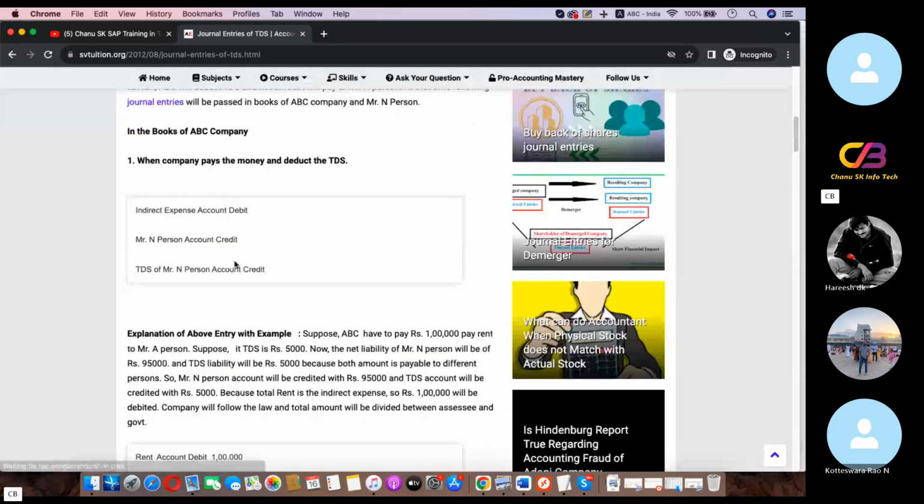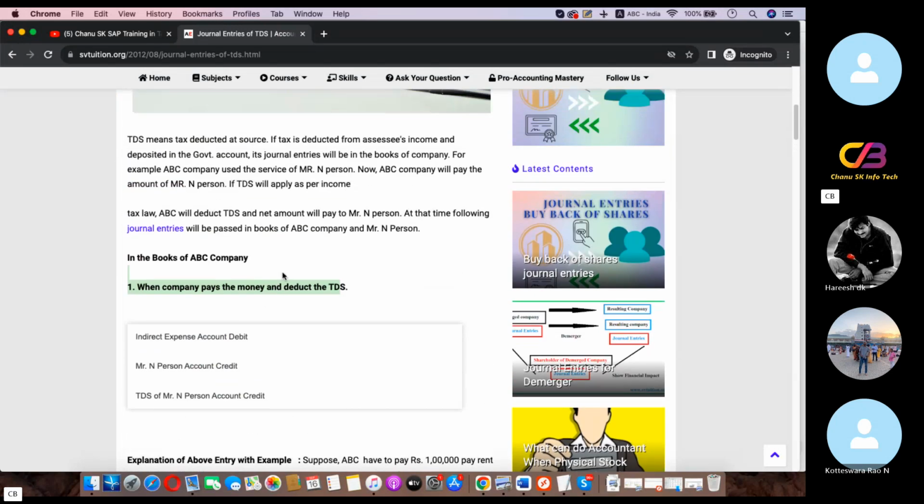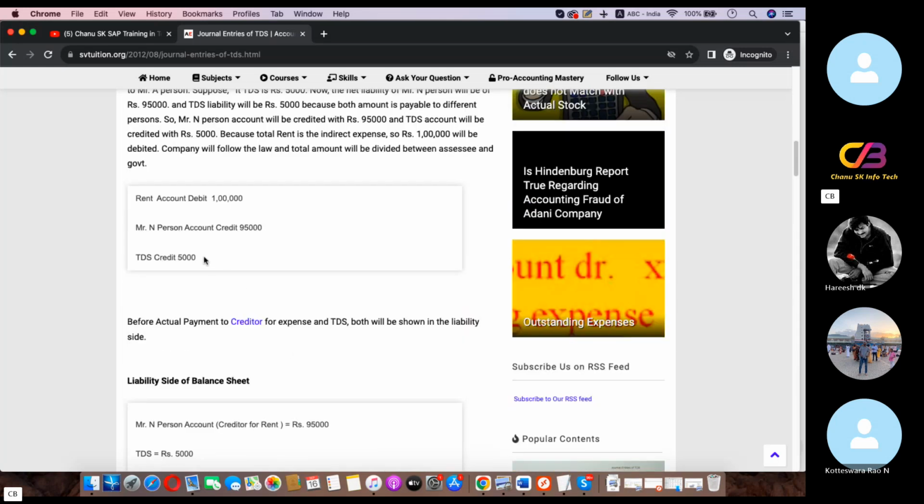Okay, so this is the entry. If TDS is not applicable, there is a threshold limit. For a threshold limit like 30,000, if your amount is 25,000, you are not charged, since it is below the threshold limit. Hence, no TDS. If TDS is applicable, then TDS comes into current liability. So this is the entry.